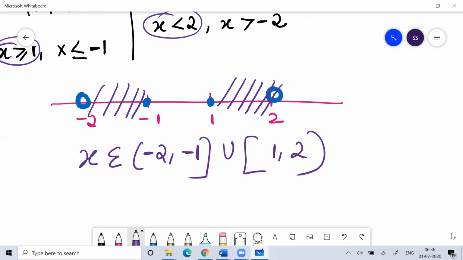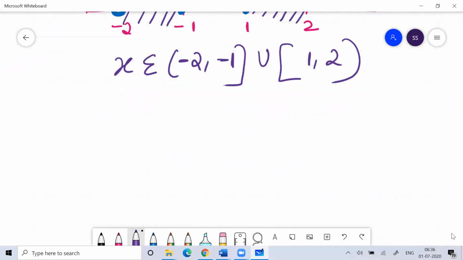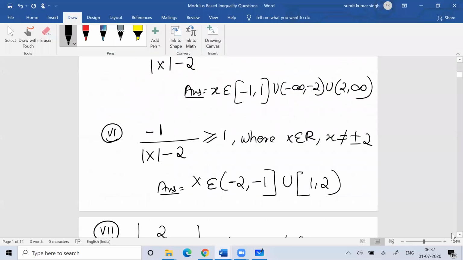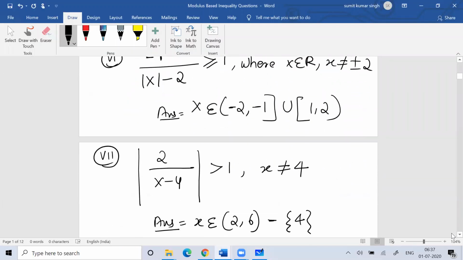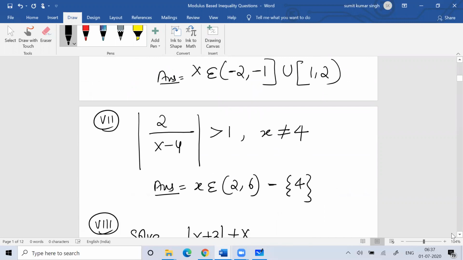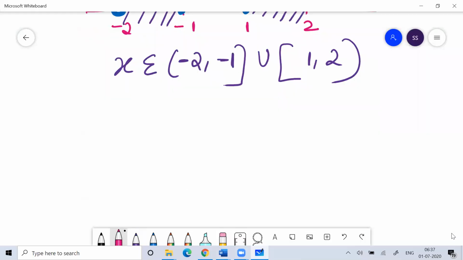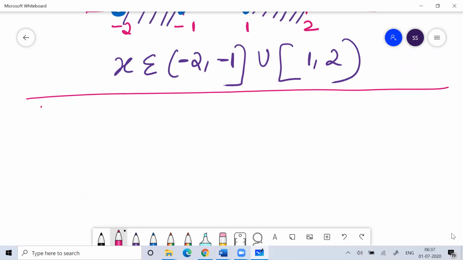So I hope you understood this. So again, the question we are doing is not at all difficult. It's more or less a repetitive pattern for solving the problem. Now see question number 7.